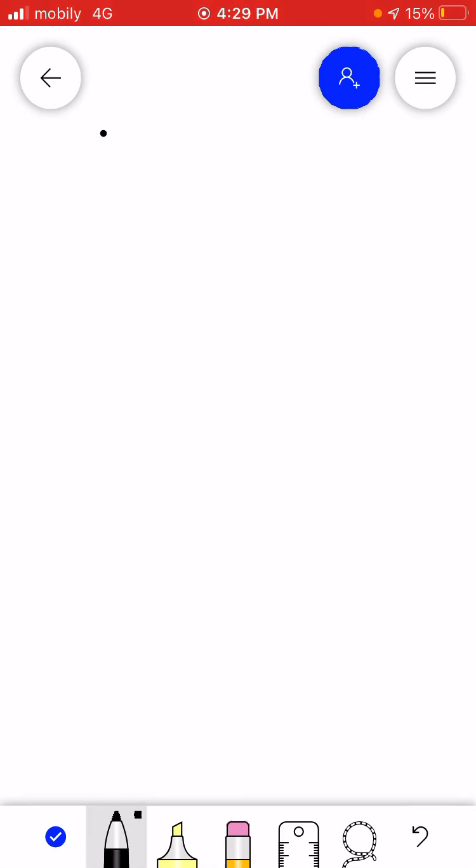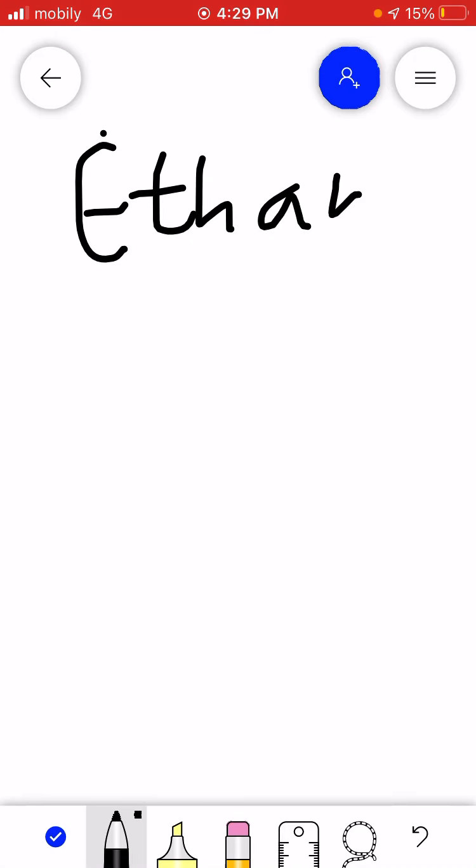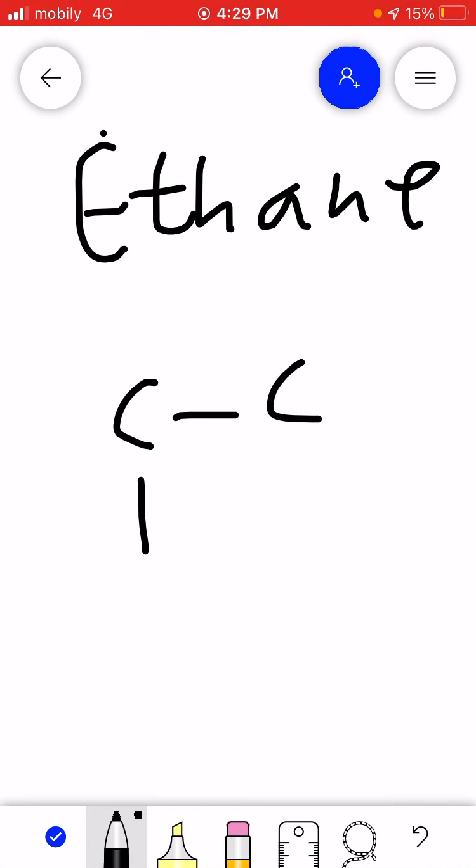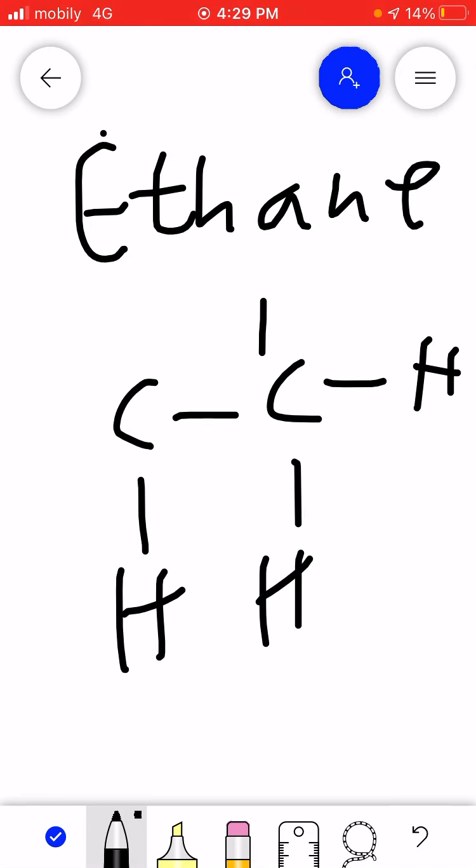What about ethane? Now, when we're talking about ethane, we're talking about 2 carbons. That means how many hydrogens are going to be there? Well, since this bond is attached by carbon, like the carbon is attached, so we just put carbon here, hydrogen here, hydrogen, hydrogen.